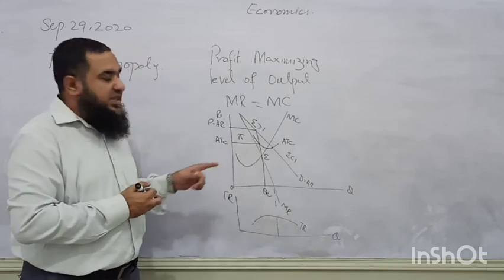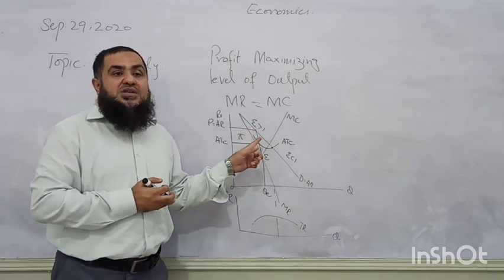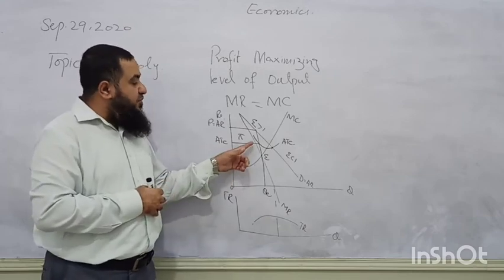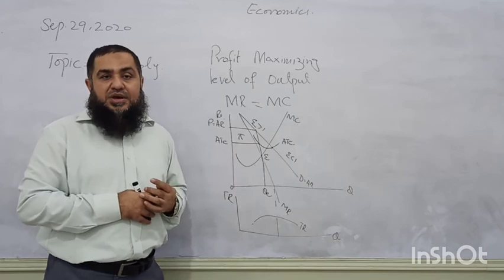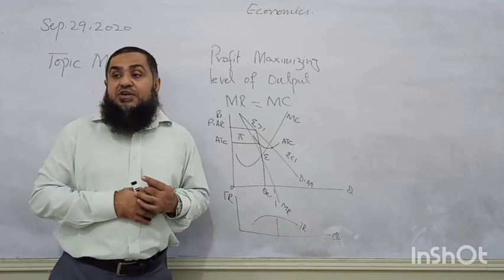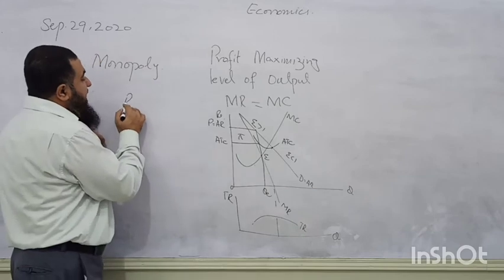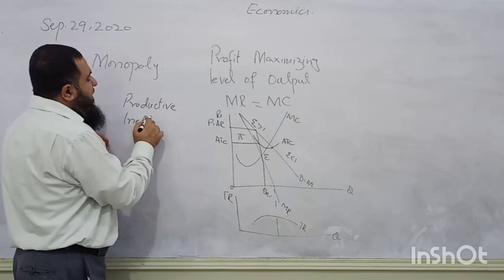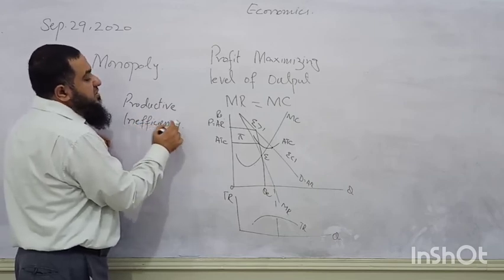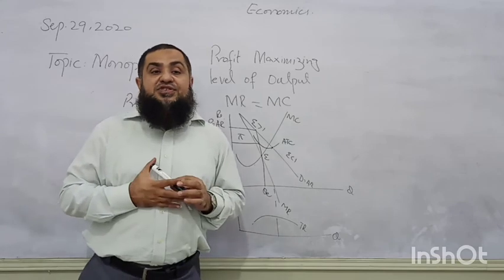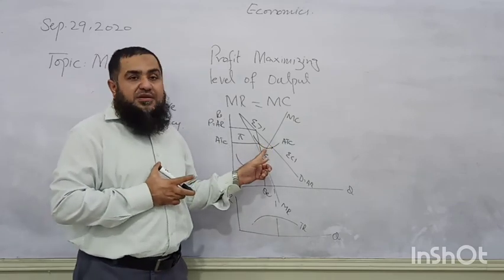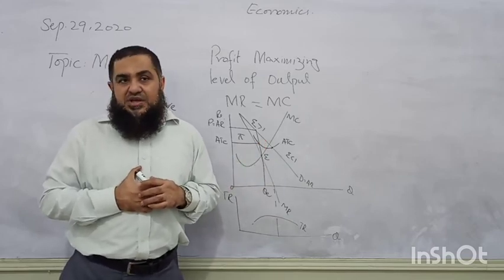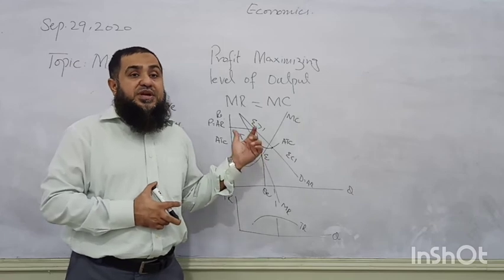He is not producing at the point where his per unit cost of production is minimized. Alright? He is producing at the point where average cost is higher than the minimum point. So he is not achieving productive efficiency, rather he has productive inefficiency. You can also say he is X inefficient, because the minimum point is available, but he is not producing at the minimum point of the available average cost of production.